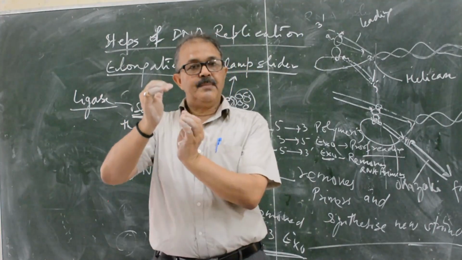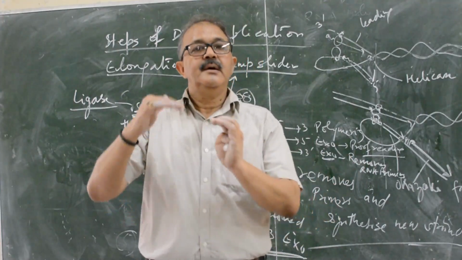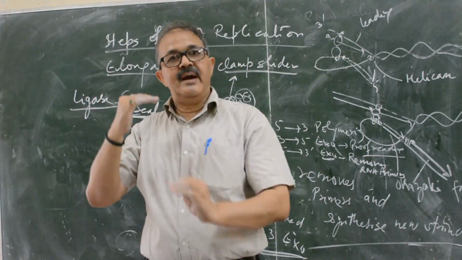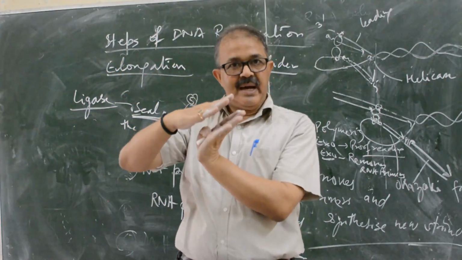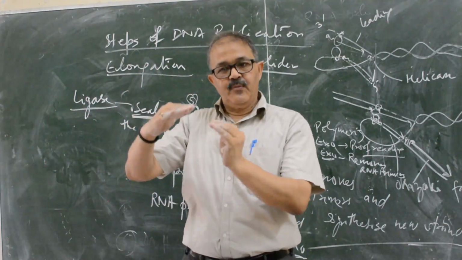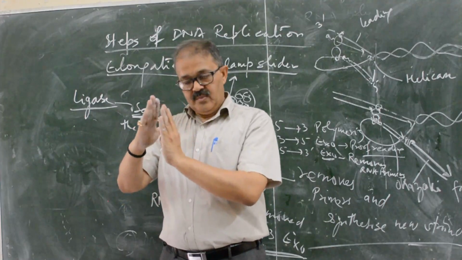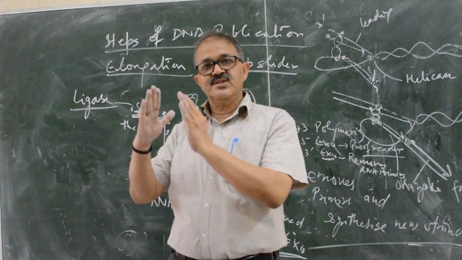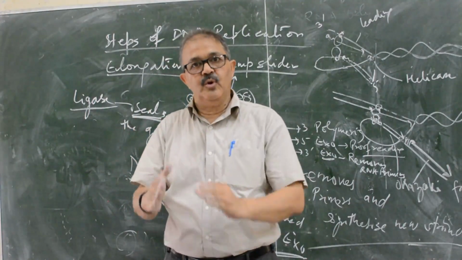I have told you it also regulates, through GATC, the DNA replication due to methylation of the adenine. If both strands of the adenine are methylated, it will go on for replication. If only one strand is methylated, the other is not, it will inhibit, it will check, and it will not go for replication unless both the strands are methylated.